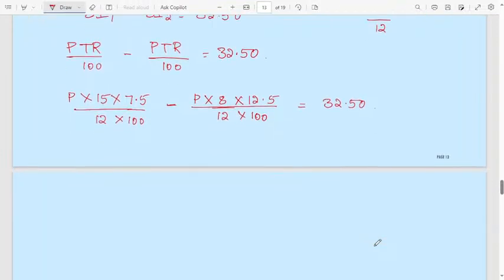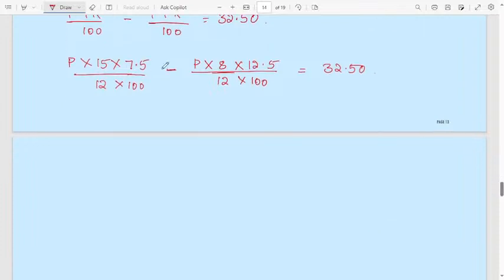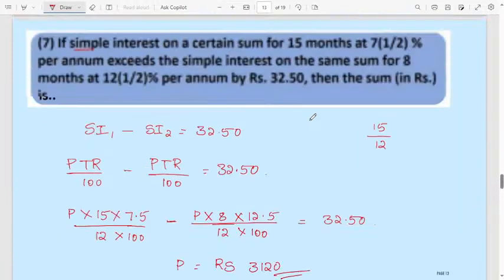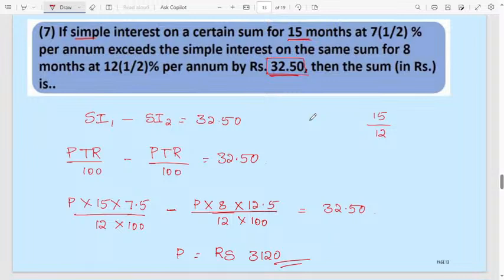Simplify, you will get the value of P. It will be 3120. Simplification you can do. Very easy question, within 30 seconds you can do this question. Here they have given two simple interests, two different rates of interest, everything.